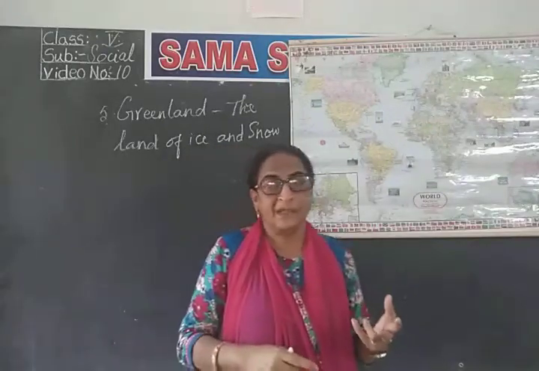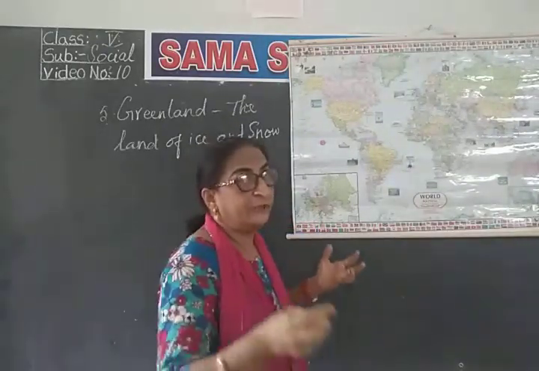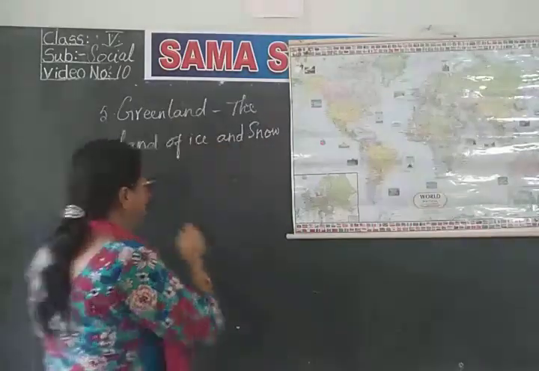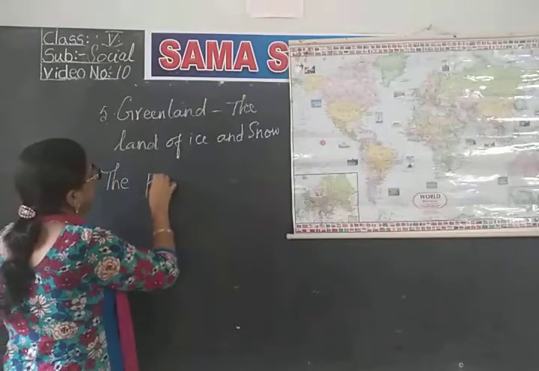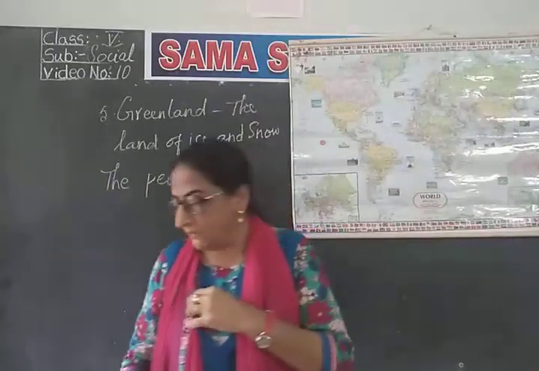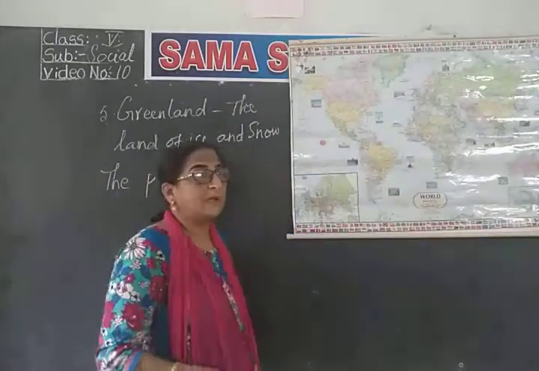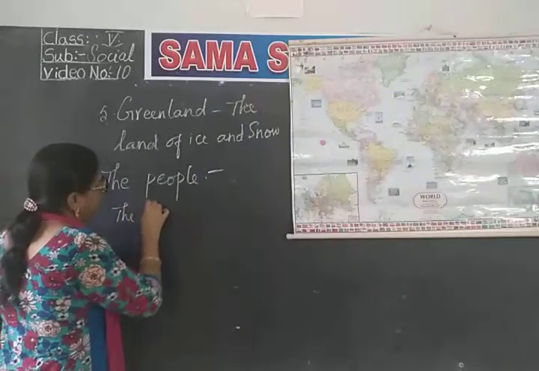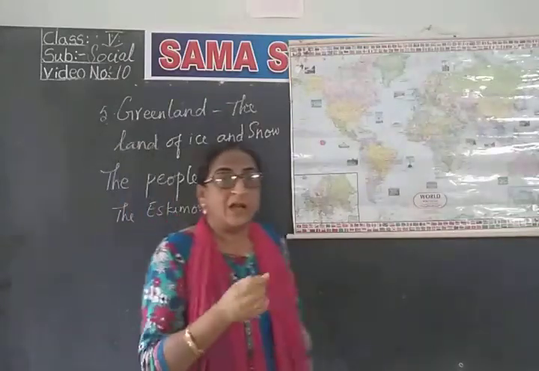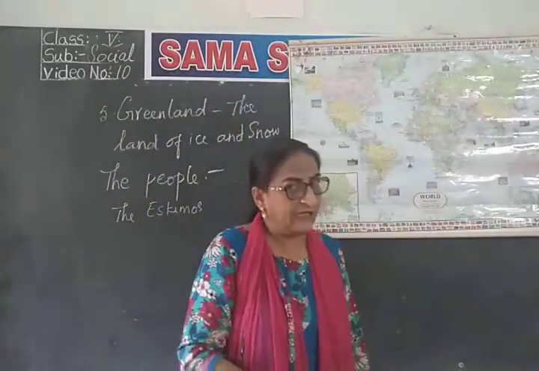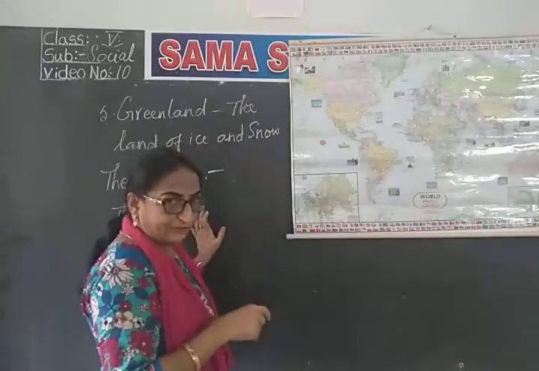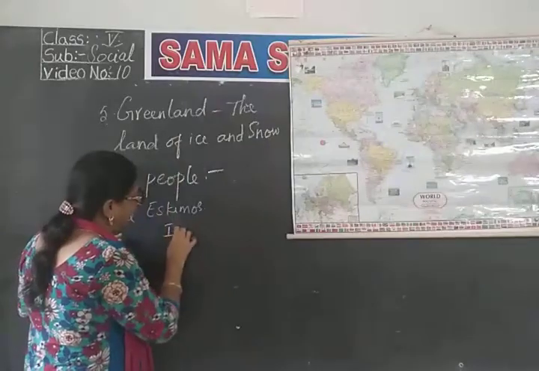Now, we will learn something about the people there, what kind of people live in that place. So, today we will learn about the people of that place. What are the people there? The people who live there are called Eskimos. These Eskimos are the original inhabitants of Greenland, and they are also called Inuits.